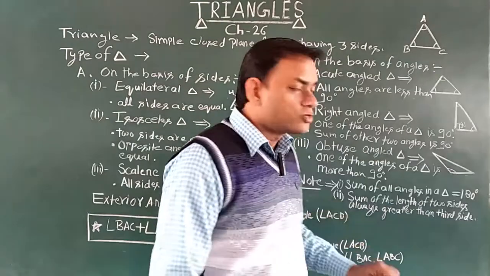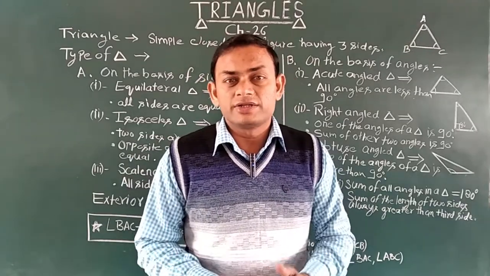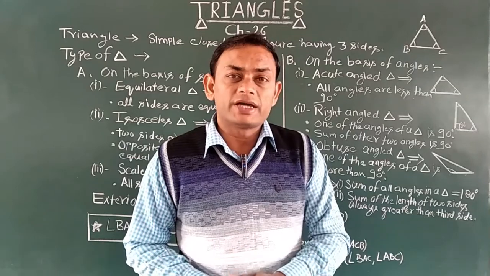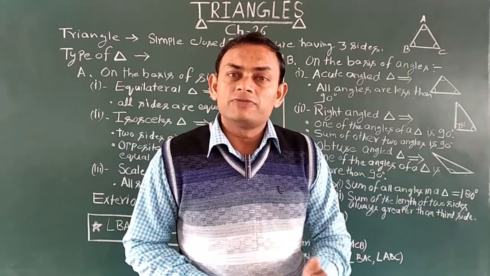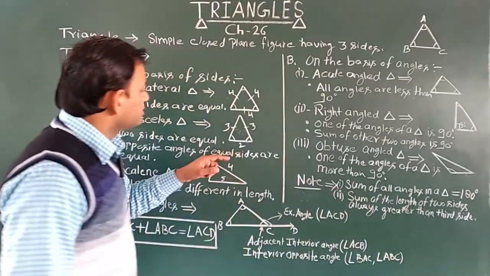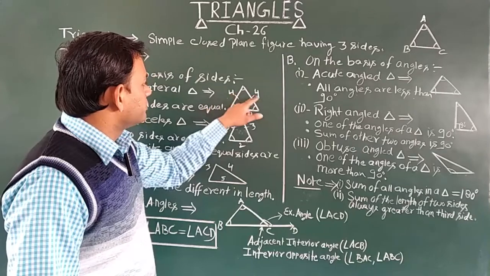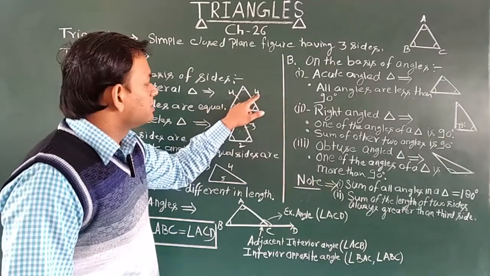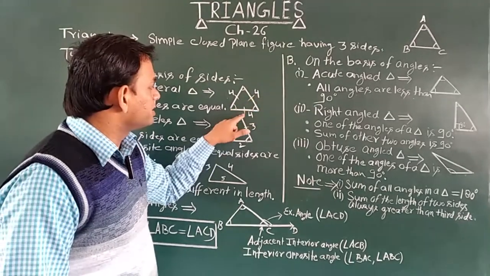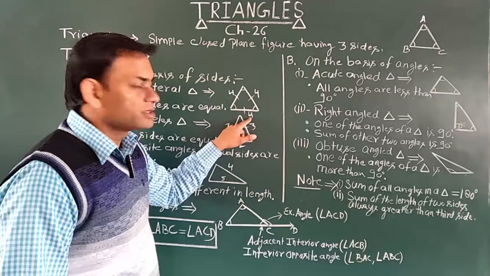Now I'm just going to tell you two important things that you already know: the sum of all the angles in a triangle is 180 degrees, and the sum of the lengths of two sides of a triangle is always greater than the length of the third side. As you can see here, suppose we take these two sides, then the sum of these two, 4 plus 4, is 8, and the sum of the lengths of two sides is always greater than the third side. This is the 4. 4 plus 4 is 8, and 8 is greater than 4.